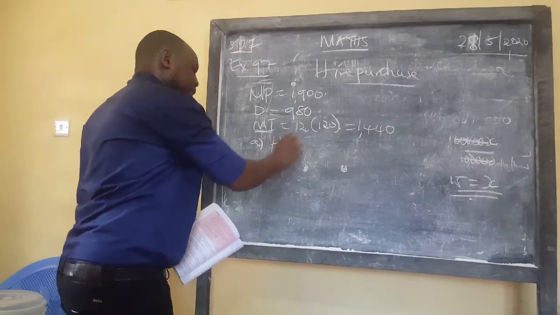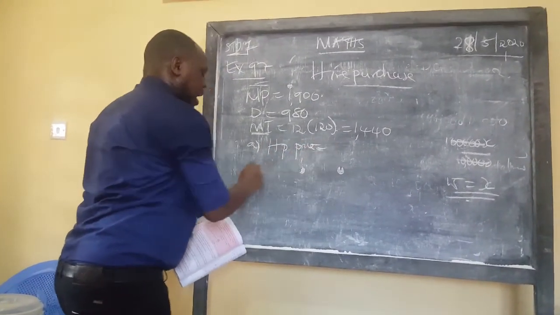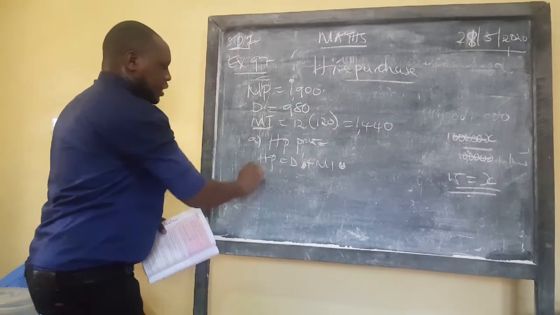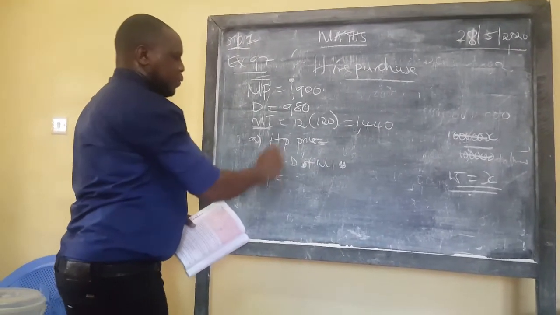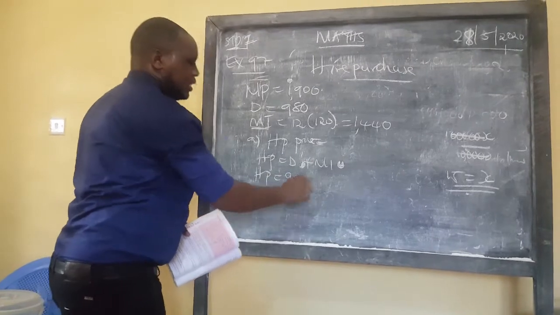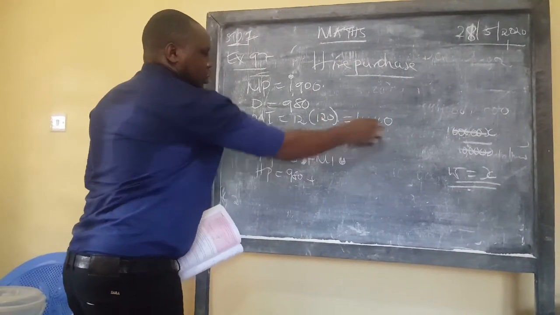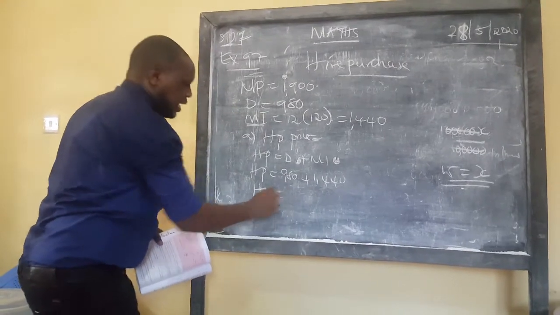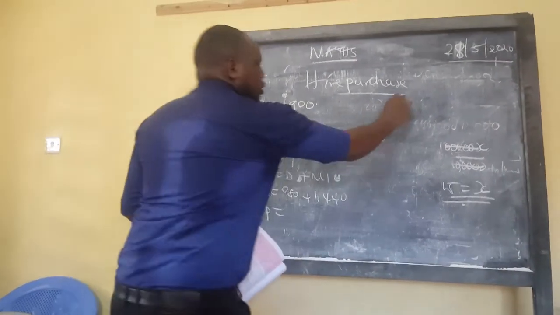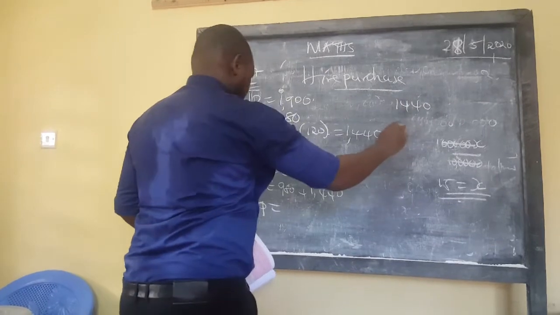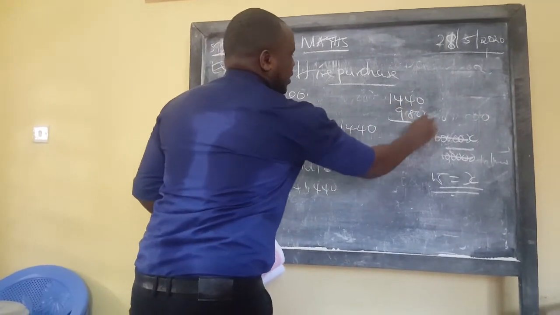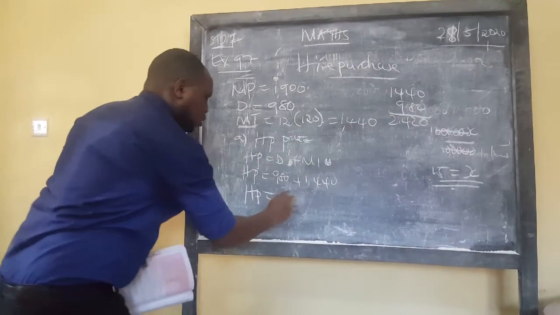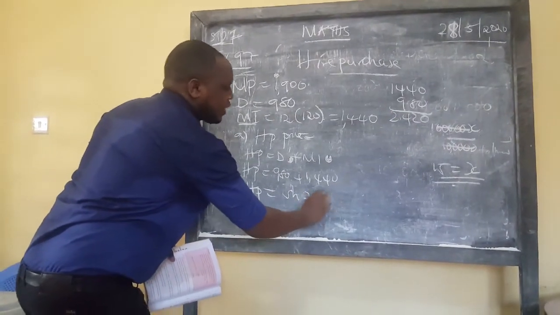Their purchase price. Hire purchase price is equal to deposit plus monthly installments. So the hire purchase price will be equal to the deposit 980 plus the total monthly installment, 1,440. This gives you 2,420.